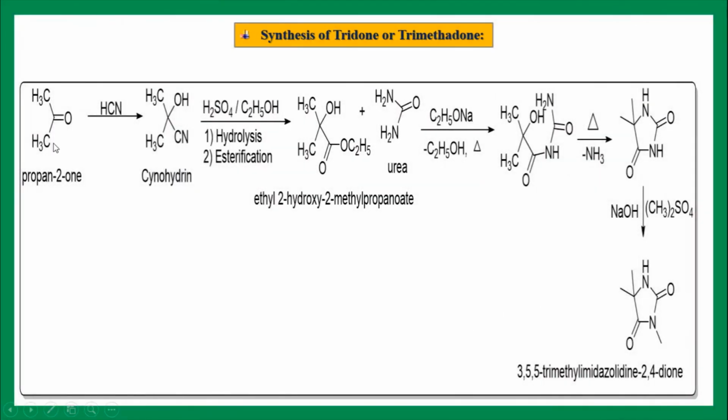So it's a simple synthesis. Propanone reacts with hydrogen cyanide to give cyanohydrin, then H2SO4, C2H5OH, you will get this ethyl 2-hydroxy 2-methyl propanoate. Condensation reaction between this ester and urea, you will get this oxazolidine dione derivative. Methylation reaction, and you will get your final product, oxazolidine dione.